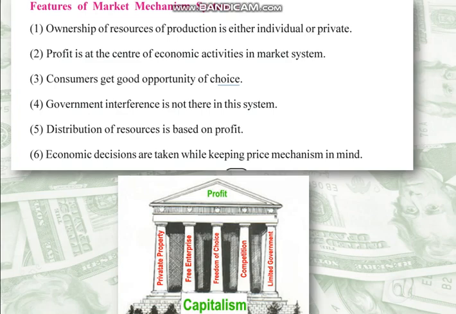So this is a very important drawing. You can see this drawing here. Profit is at the top, while private property, free enterprise, freedom of choice, competition, and limited government interference are the base. You can see capitalism has all these pillars in its structure.